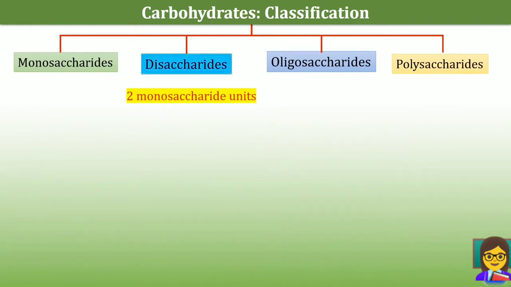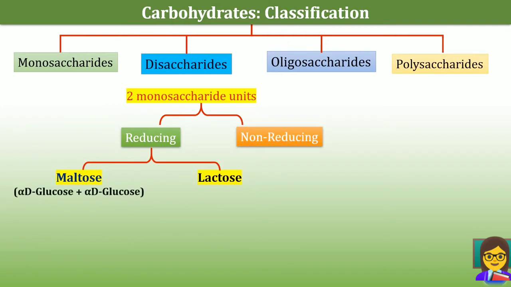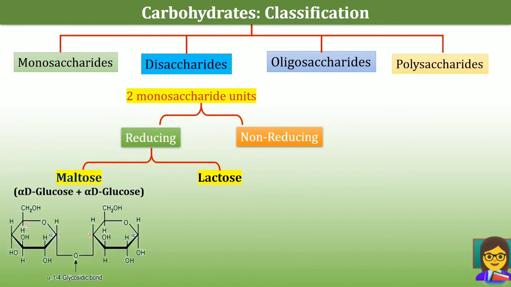Disaccharides contain 2 monosaccharide units, and these 2 monosaccharide units are linked together by a glycosidic bond. Disaccharides are crystalline, water soluble and sweet to taste, and they are further subclassified on the basis of presence or absence of a free reducing group. So the disaccharides are classified as reducing disaccharides or non-reducing disaccharides. The reducing disaccharide examples are maltose and lactose. Maltose contains alpha-D-glucose plus alpha-D-glucose, meaning 2 molecules of alpha-D-glucose, linked together by an alpha-1,4-glycosidic bond.